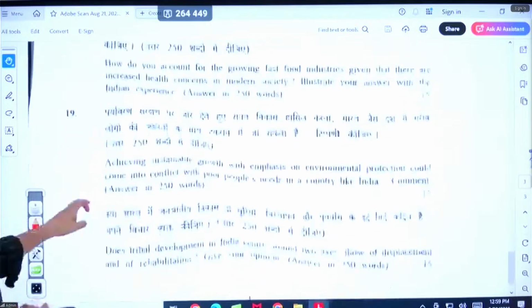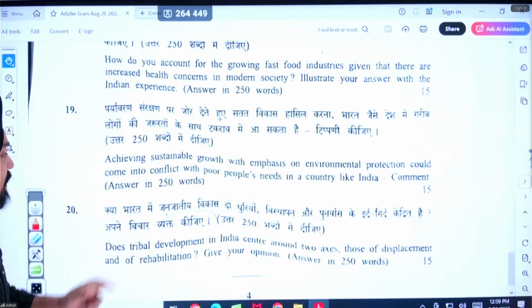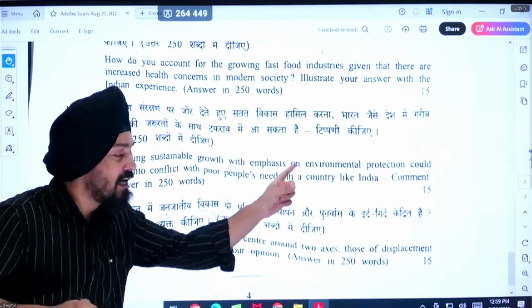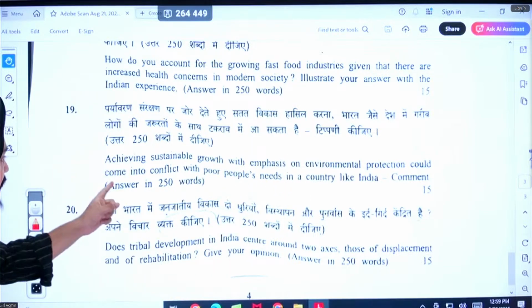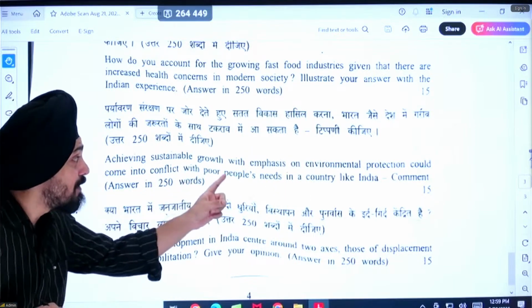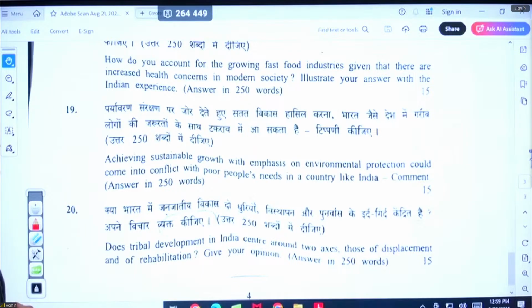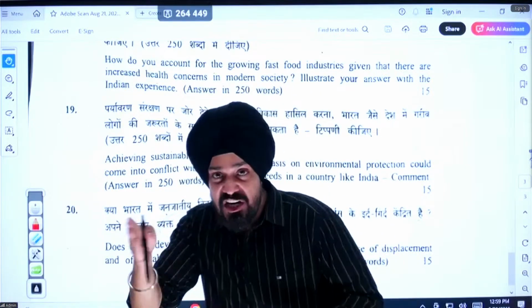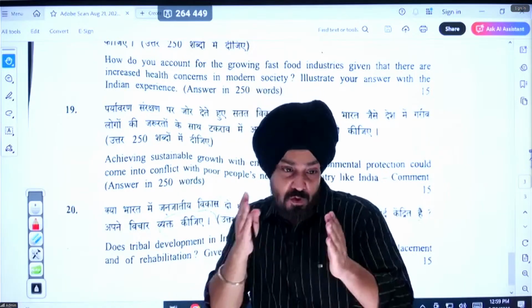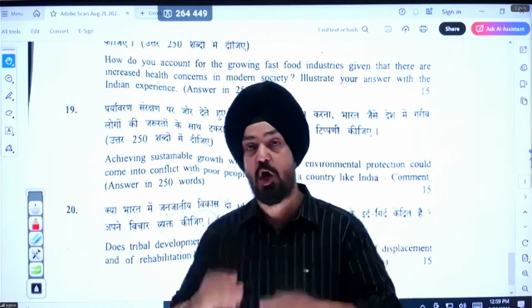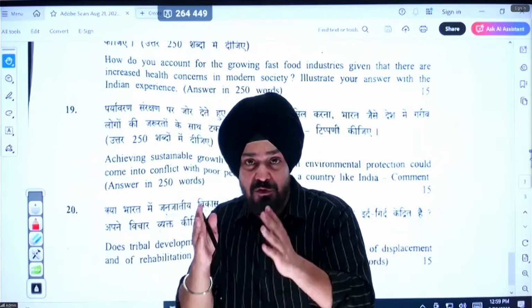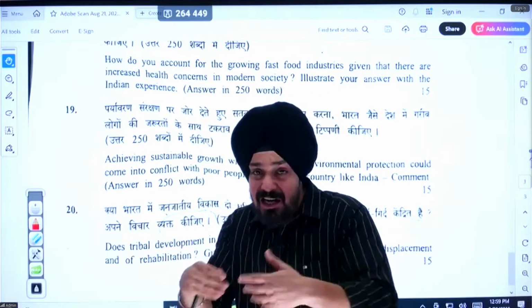Now, moving towards our next question. What is it? Achieving sustainable growth with emphasis on environmental protection could come into conflict with poor people's need in a country like India. You know that we are transitioning our economy from a fossil fuel based economy to a green economy. And to achieve it, we have to follow cutting edge technology.